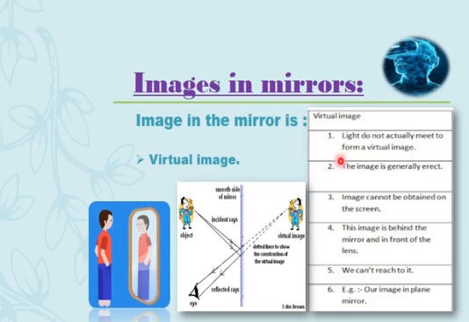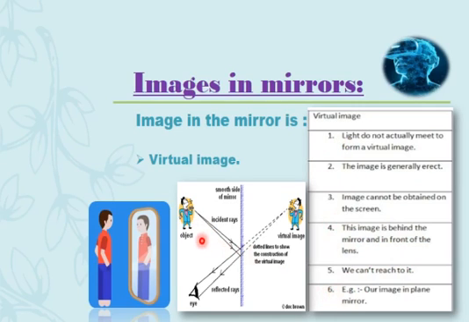Let's see what the qualities of a virtual image are. In a virtual image, light does not actually meet to form the image. The image is generally erect, or upright. The image cannot be obtained on a screen. The image is behind the mirror, so we cannot reach the image. As you can see these qualities, let's see how they are produced.